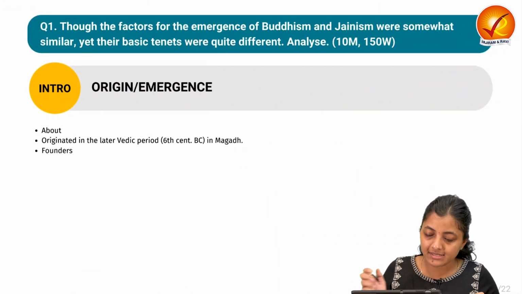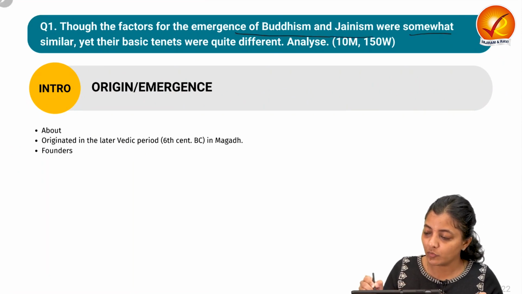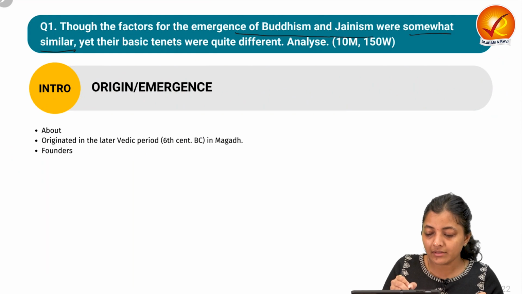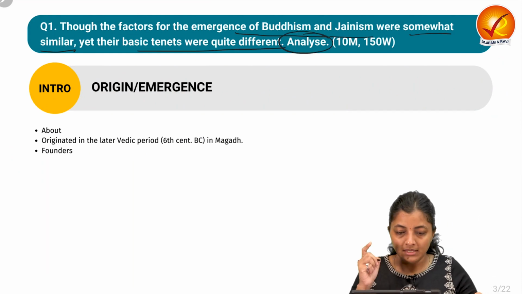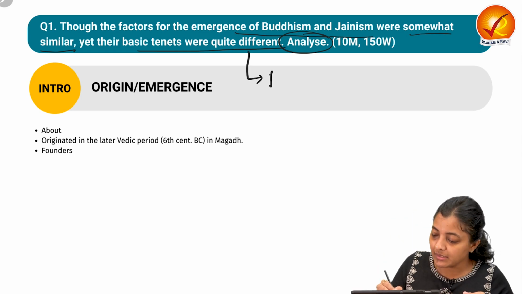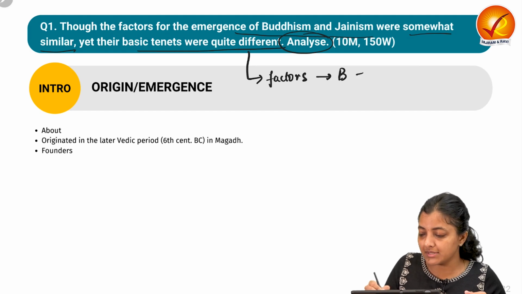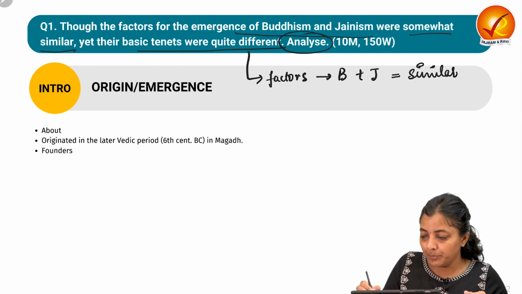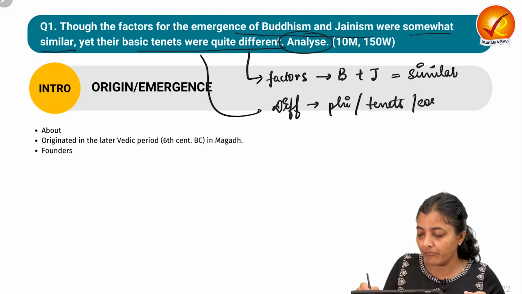The first question says, though the factors for the emergence of Buddhism and Jainism were somewhat similar, yet their basic tenets were quite different, and we need to analyze it. So the question is saying that the factors behind the emergence of Buddhism and Jainism were similar, but there were differences in their philosophies, in their tenets, in their core beliefs.